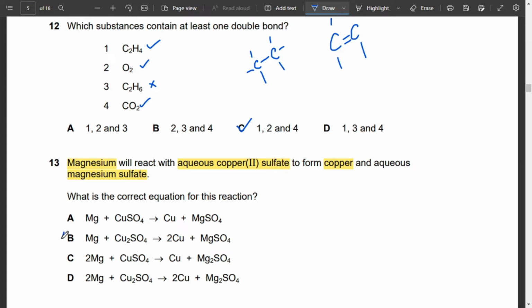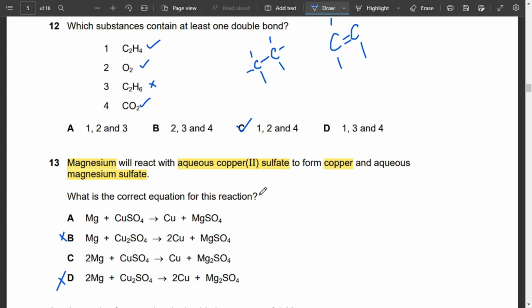So this is wrong. This cannot be the right answer because the formula for copper sulfate is not Cu2SO4, it's CuSO4, since Cu is 2 plus and SO4 is 2 minus, so together they have CuSO4. So it can either be A or C.